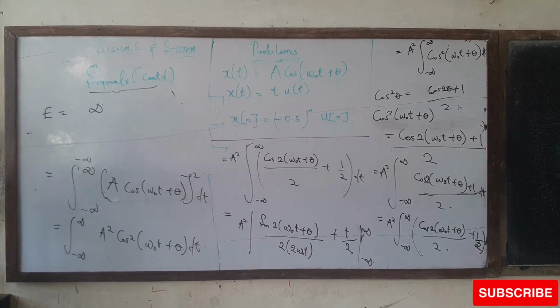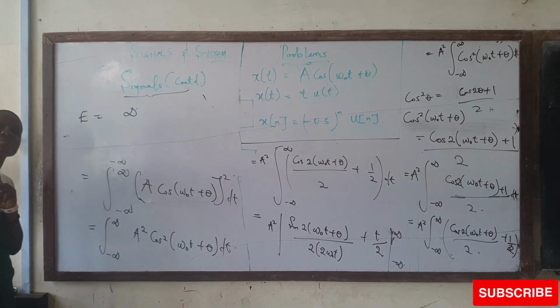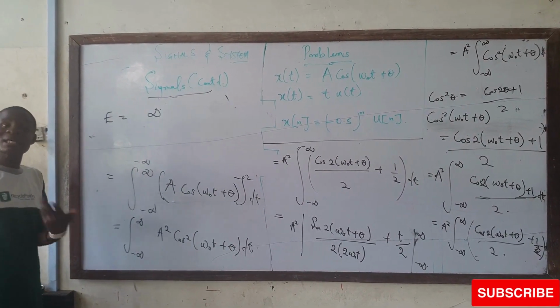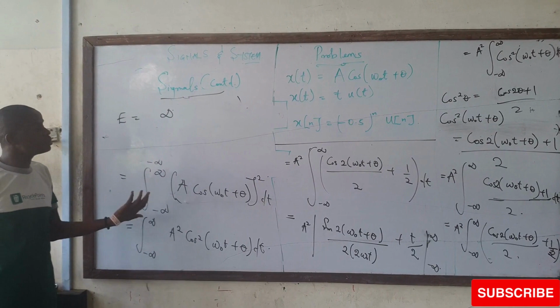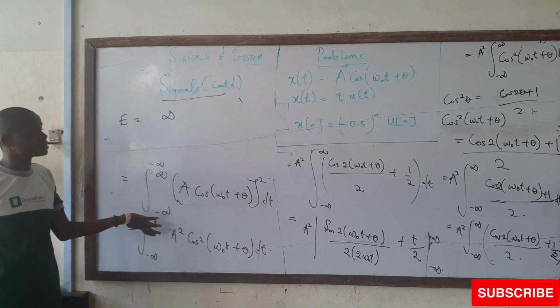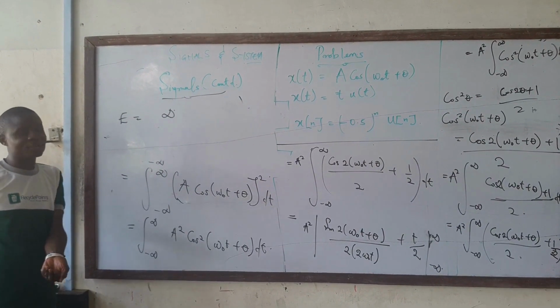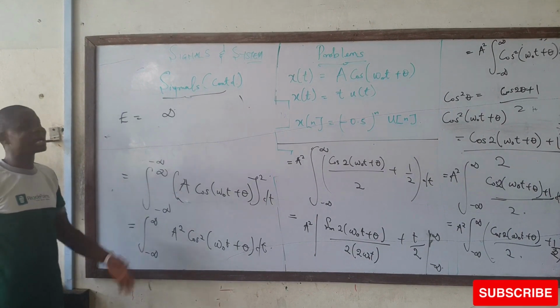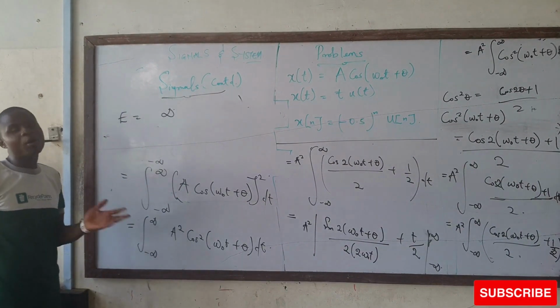We can suspect that this is a periodic signal, and if we do a periodic signal test for this and still do not get any value, then we can classify this signal as neither a periodic signal nor an energy signal.